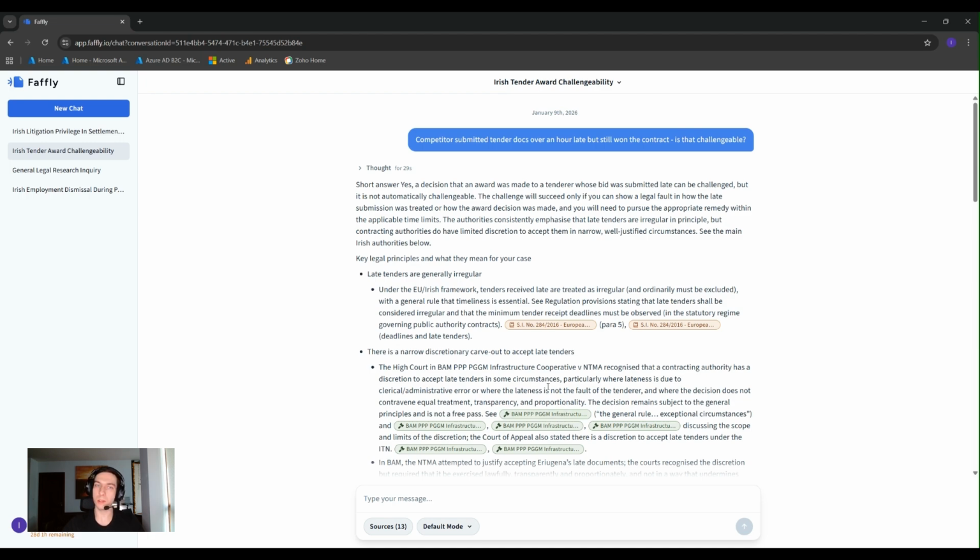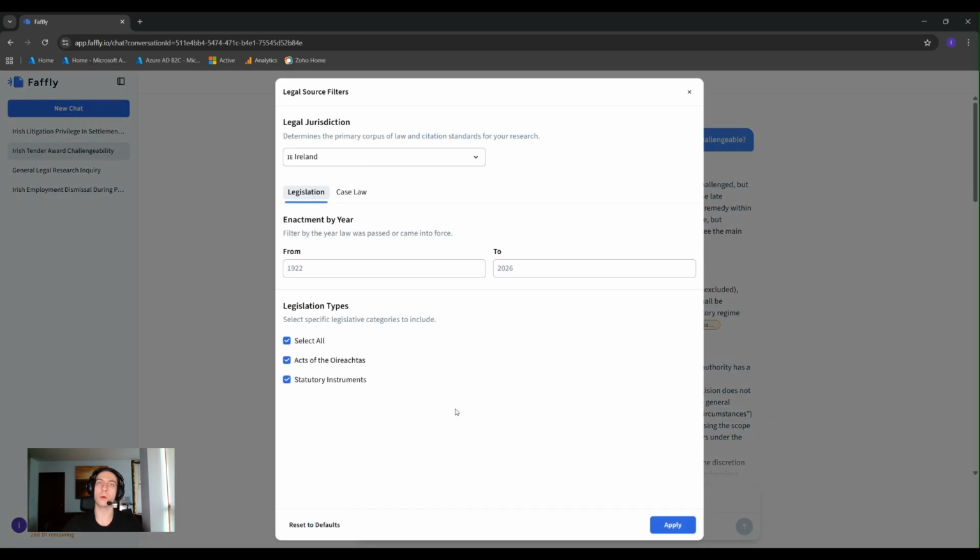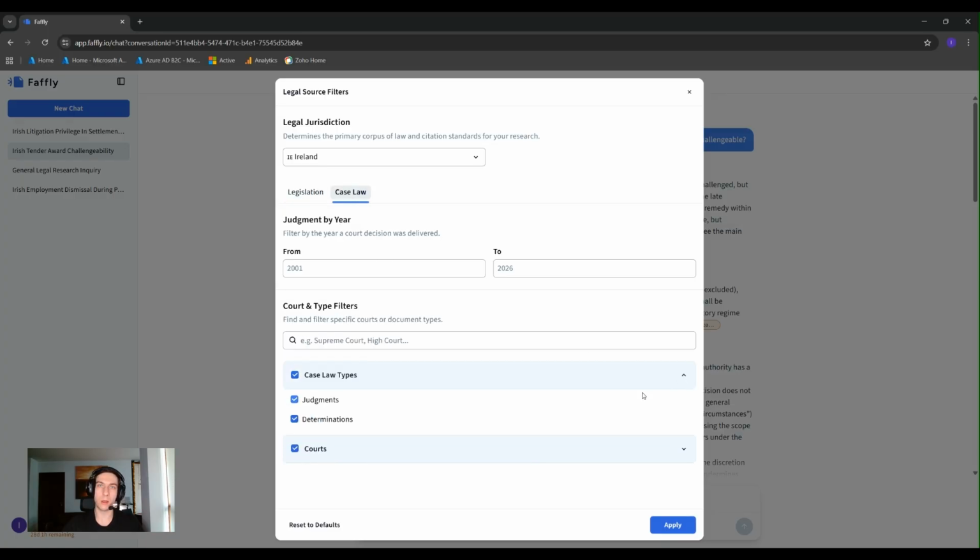If you want to narrow things down, you can always use our filters. They help you to focus only on legislation like acts and statutory instruments or case law like judgments and determinations. You can even narrow case law down to specific courts. This directly guides what the agent looks at, helping you to zoom in on a specific time period or authority type you care about and get a more targeted set of results.